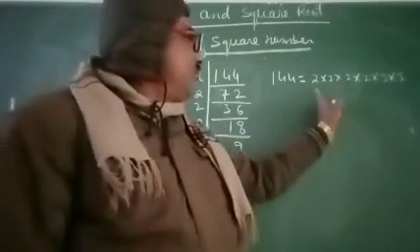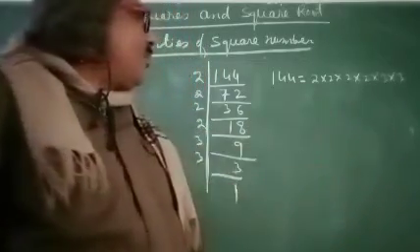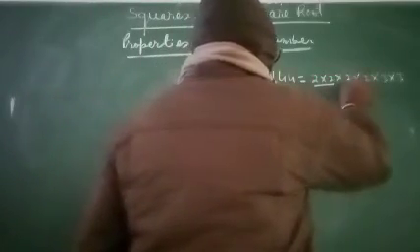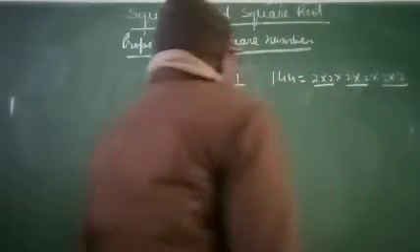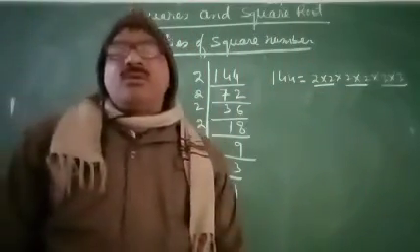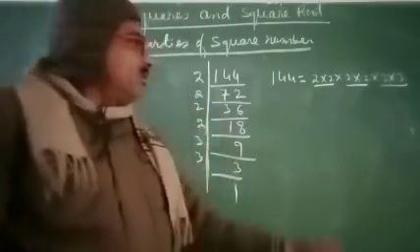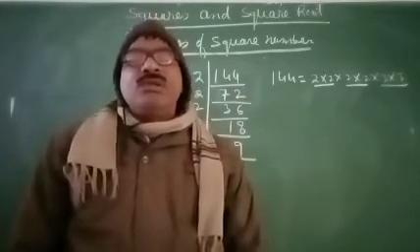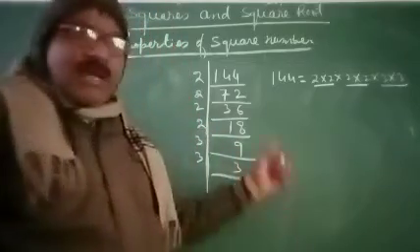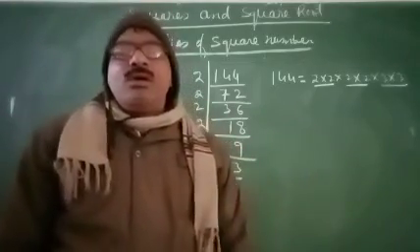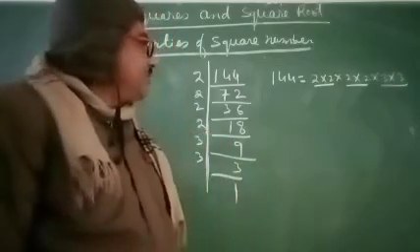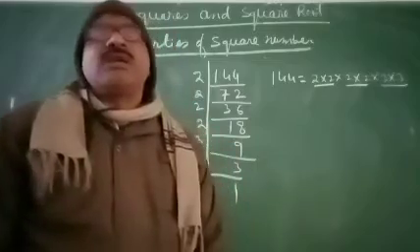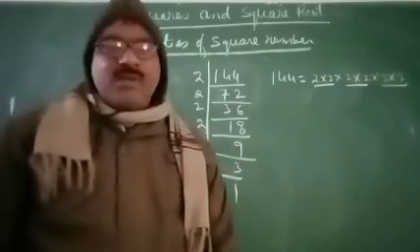We see that the prime factors of 144 are paired. Here 2 is paired, here also 2 is paired, and 3 is also paired. So 144 is a perfect square. If after prime factorization we find that any factor is unpaired, then that number is not a perfect square.